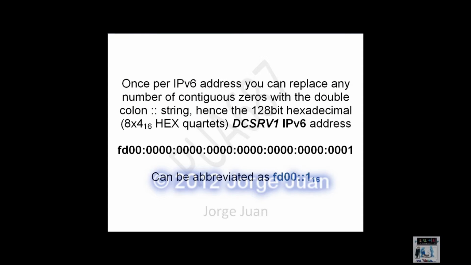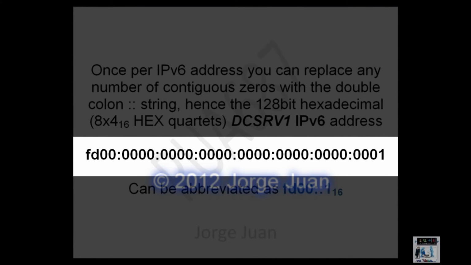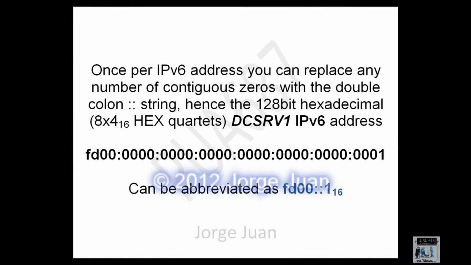IPv6 addresses are 128 bits. If they were expressed in binary, you would have 128 ones or zeros. It'll be a pretty long string. Compared to an IPv4 that has 4 octets of 8 bits each, you would have 16 octets. So that's why they are represented in hexadecimal notation. And even so, you have 8, I guess you would call them quartets, because you have 4 hex numbers in them to represent the 128 bits.